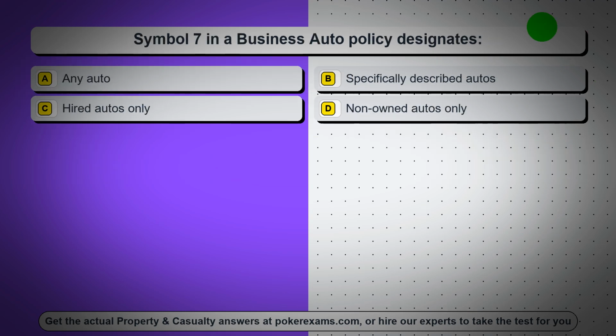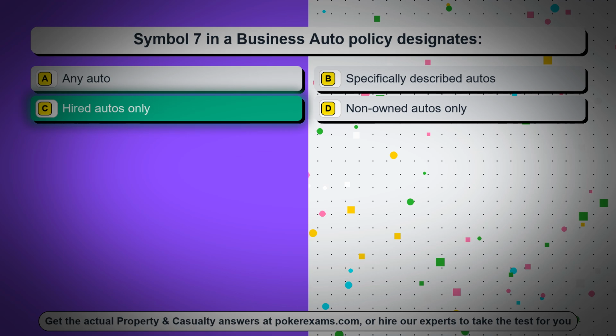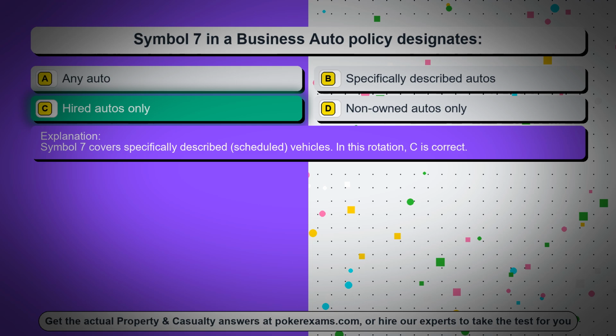Question 65. Symbol 7 in a business auto policy designates. Option A, any auto. Option B, specifically described autos. Option C, hired autos only. Option D, non-owned autos only. The correct answer is option C, hired autos only. Symbol 7 covers specifically described, scheduled, vehicles. In this rotation, C is correct.